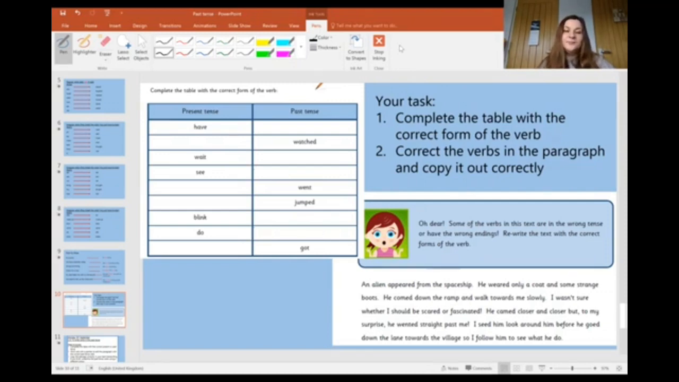So have a look here. An alien appeared from the spaceship. Does that make sense? It makes sense. It is in the past tense, and we said appear, appeared. He weared. Is there such a word, weared? Not quite. So the past tense for wear is wore. Okay. So you can correct that verb. He wore only a coat and some strange boots.